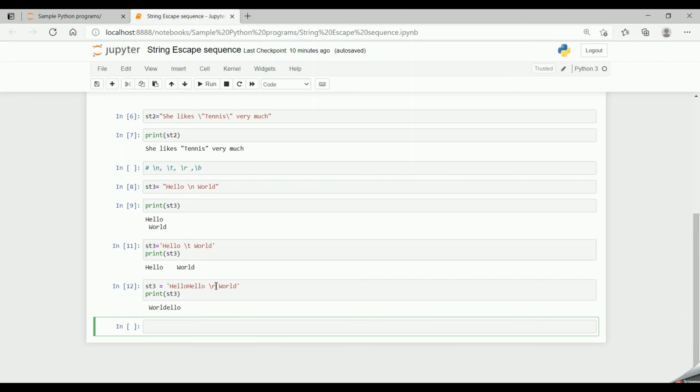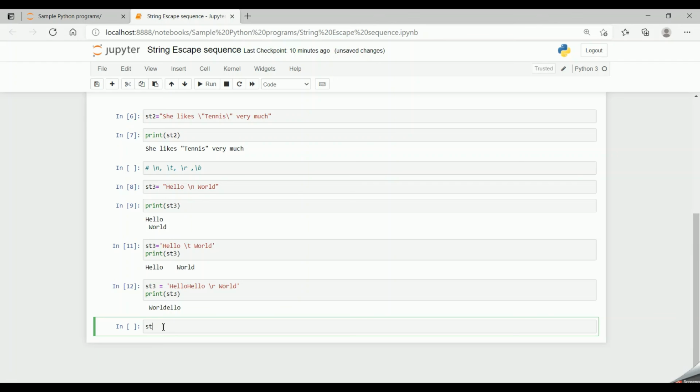So when it encounters \r, the space world will overwrite on the first hello. So it has overwritten and then ello has been printed. So this is how carriage return works in Python.